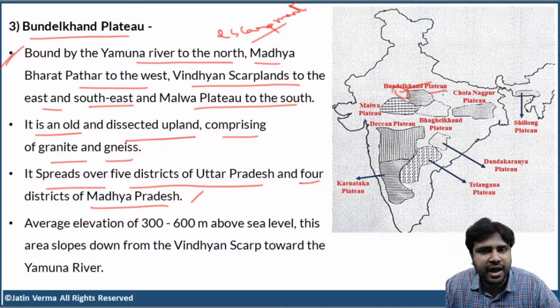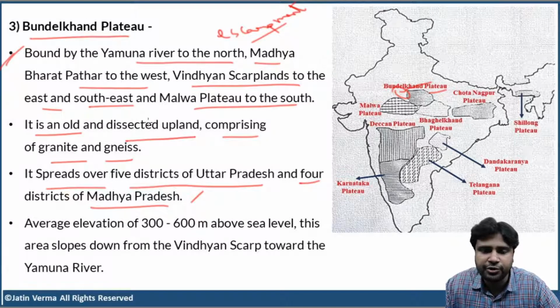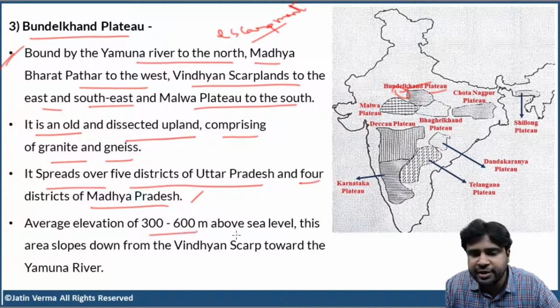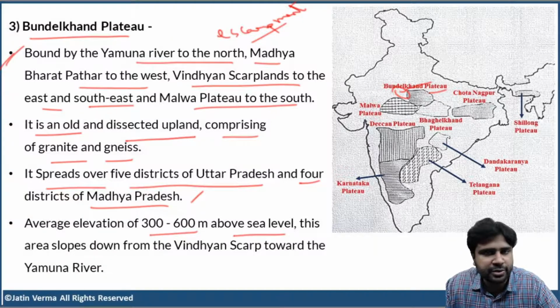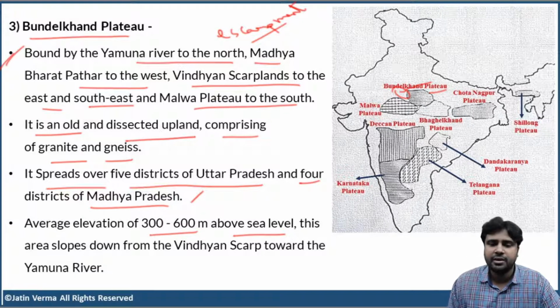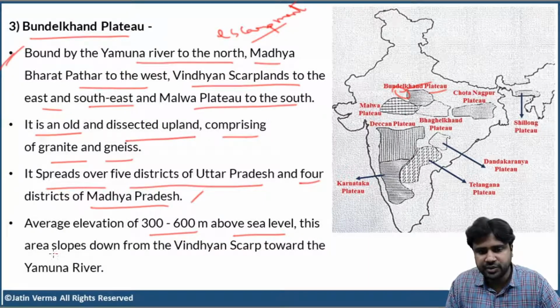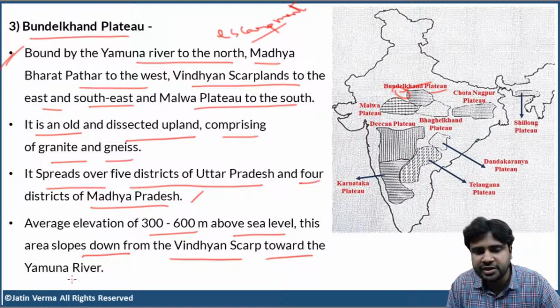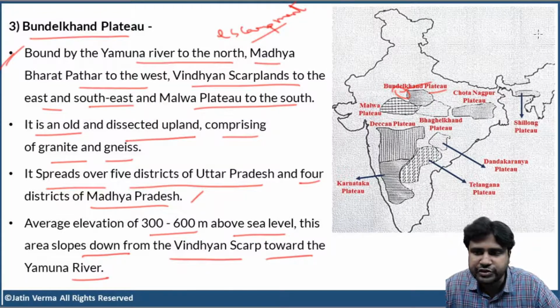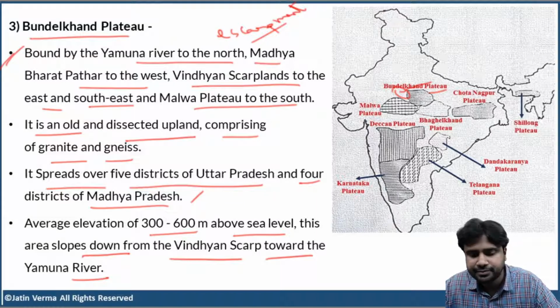Now, what is the average elevation of Bundelkhand Plateau? 300 to 600 meters above the sea level. This is the average elevation. Now, Bundelkhand Plateau slopes down from the Vindhya Scarp towards the Yamuna River. So, the slope is towards Yamuna River. Just keep that in mind. So, I hope you are able to understand all these.